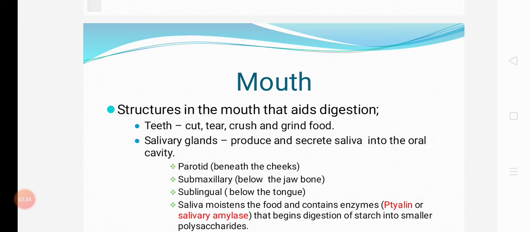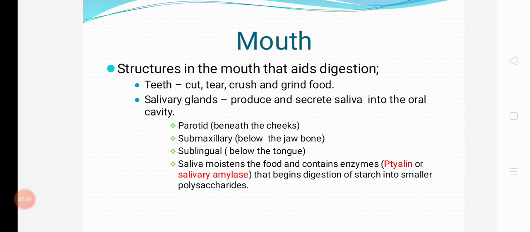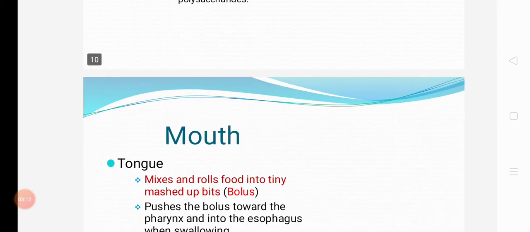Structures in the mouth that aid digestion are the teeth, which cut, tear, crush, and grind food. The salivary glands produce and secrete saliva into the oral cavity: parotid, which is beneath the cheeks, submaxillary below the jaw bones, and sublingual below the tongue. Saliva moistens the food and contains the enzyme ptyalin or salivary amylase, which begins digestion of starch into smaller polysaccharides.